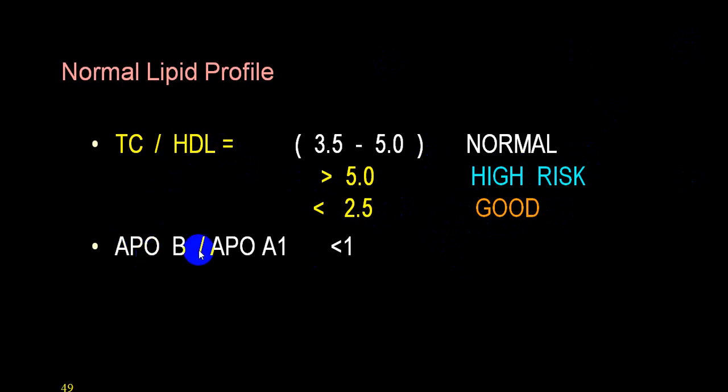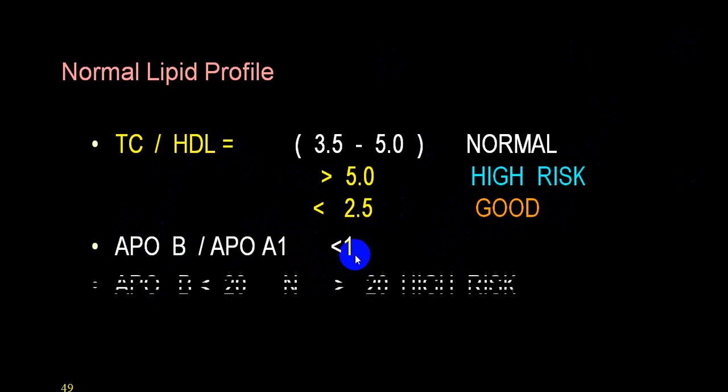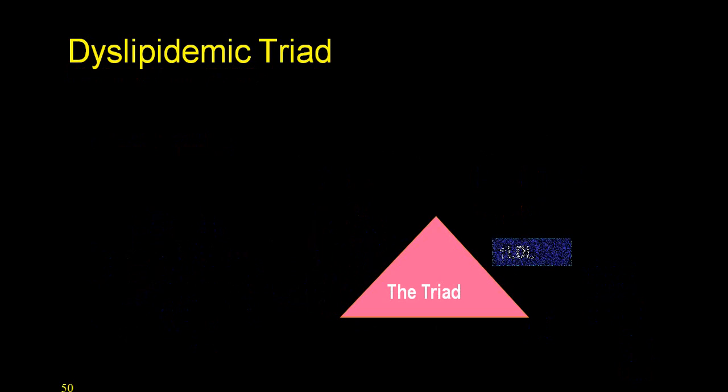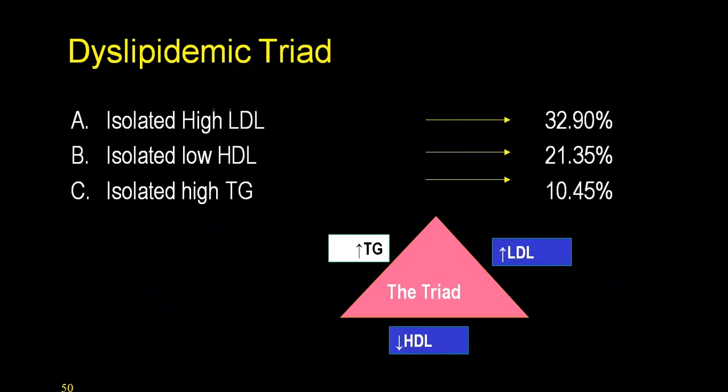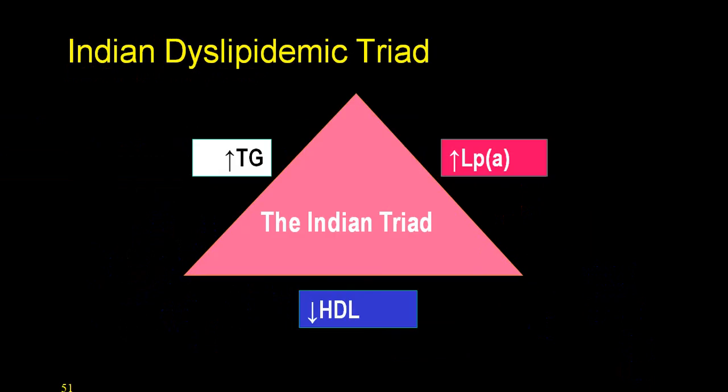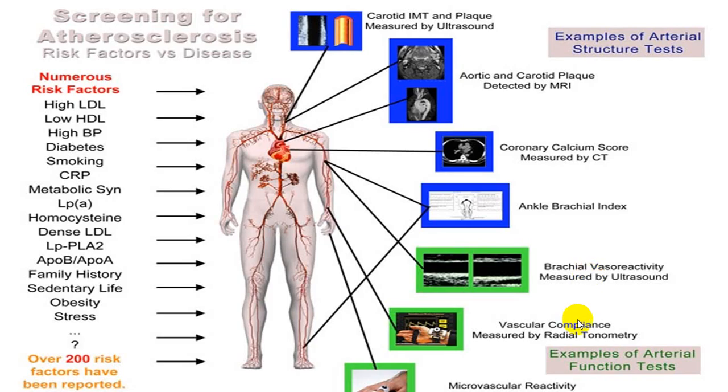Also, the ratio of ApoB to ApoA1, if it is less than 1, it is good. And always ApoB should be less than 20 in normal. So bring it down below 20. So as you bring it down below 20, the ratio will always become less than 1. In an Indian person, this is a common triad which you will see: high TG, low HDL and high LDL. So this is very, very common. And there is one more factor in an Indian, that is increased level of lipoprotein A.